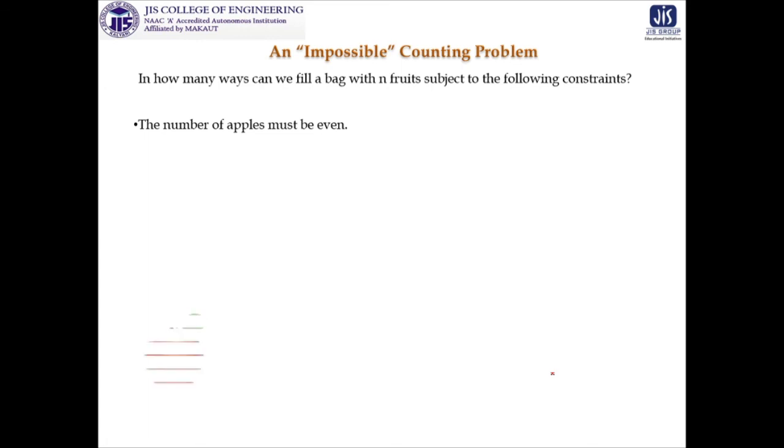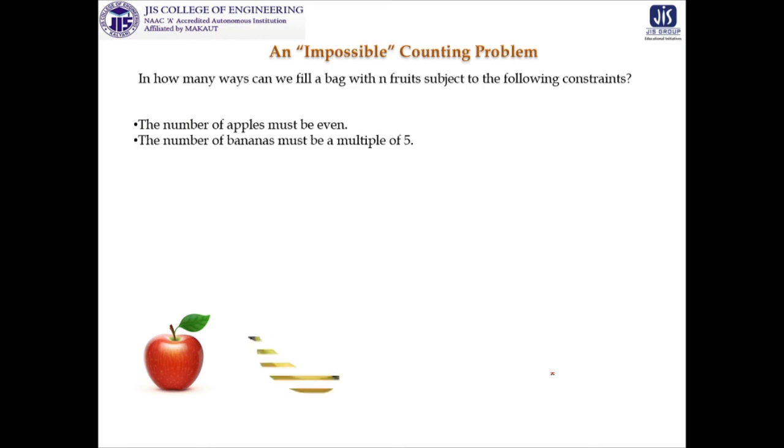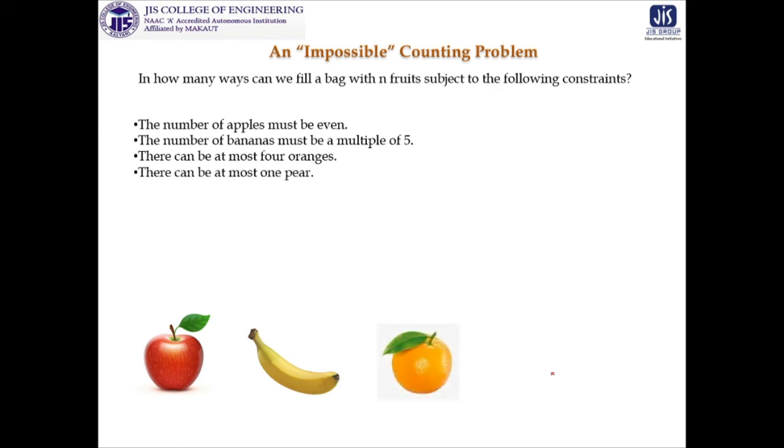The number of apples must be even. Then the number of bananas must be a multiple of 5, that means 0, 5, 10, 15, and there can be at most 4 oranges, that means 0, 1, 2, 3, 4, and finally there can be at most 1 pear, that means either 0 or 1. So in this pattern, what are the possible ways that we can fill a bag?